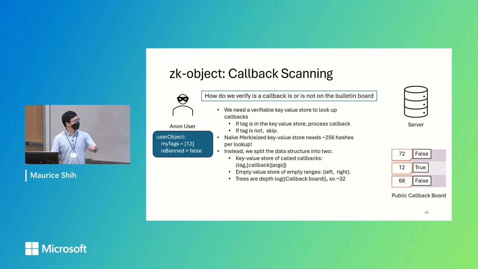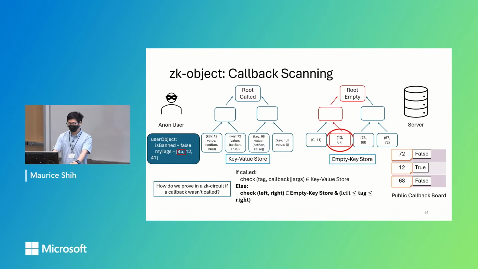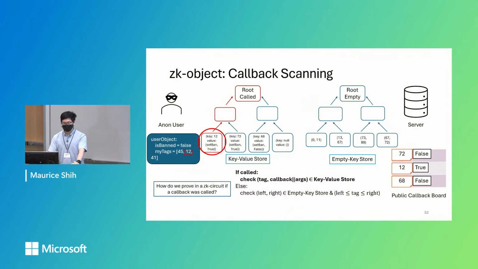So for a given public callback board, this is an example of the two data structures. These are two Merkle trees: one is a key-value store, and one is the empty key-value store. And to check for membership, it's very simple. For a callback that's not been uploaded, you would find the leaf that contains the interval, and then prove membership. Likewise, for callbacks that have been called, you find a leaf where the key is that of the tag, and then prove membership of that.